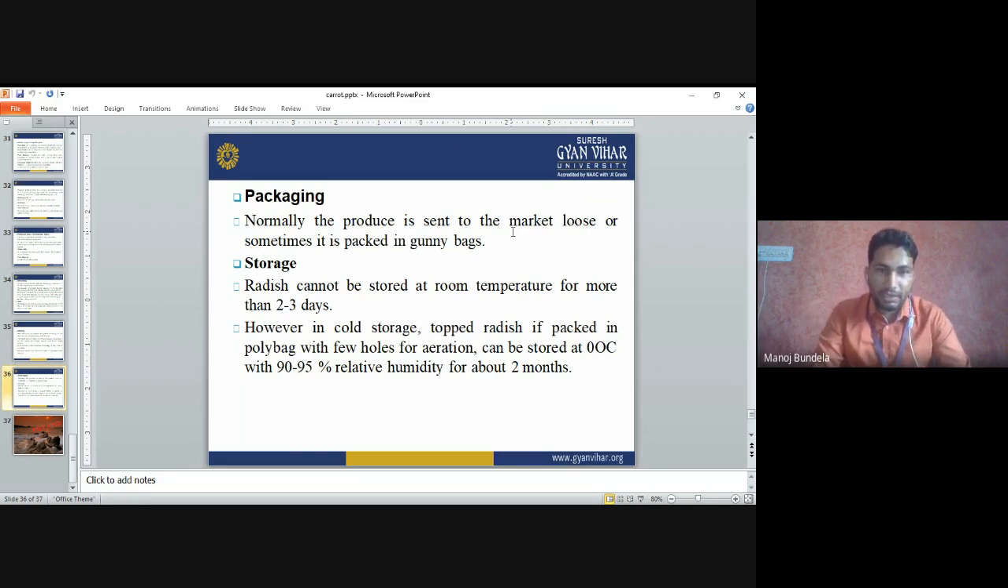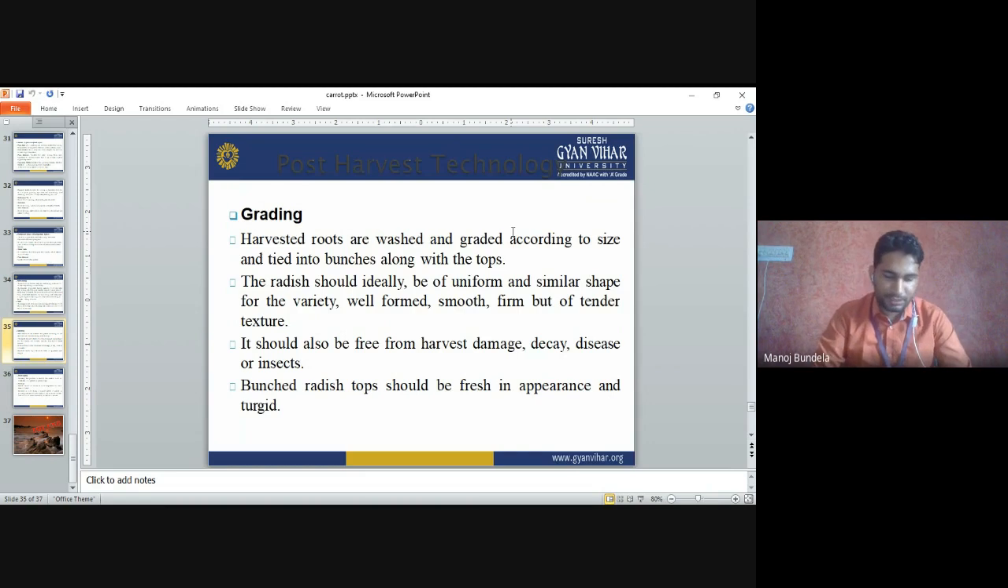And normally, at room temperature also, we can store it for 2 to 3 days. For 2 to 3 days it stays completely fresh. And for packaging, normally we can use gunny bags.